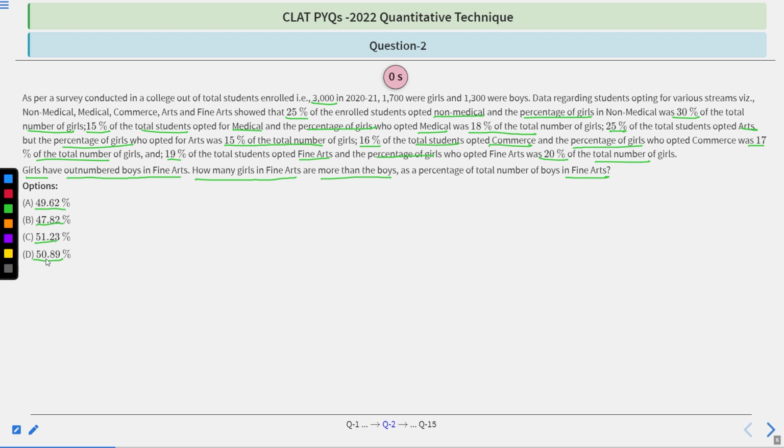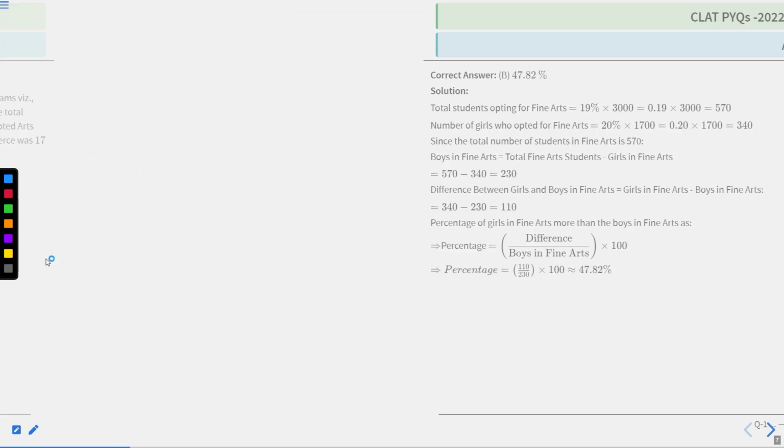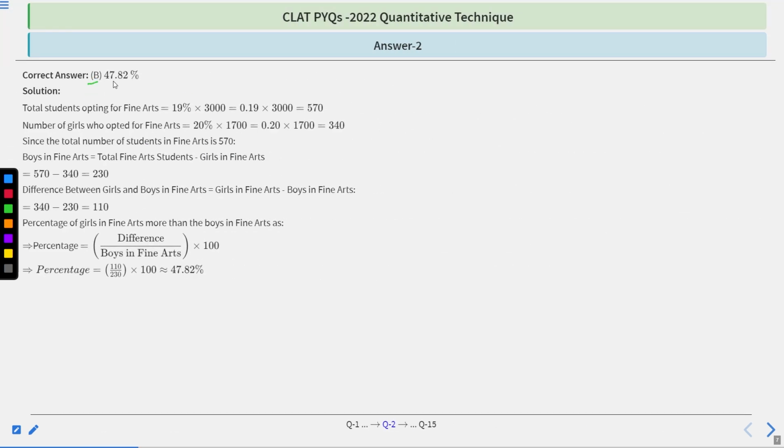I hope you tried it. You marked your option. Let's move to its correct option. Correct option is B, means the required percentage will be 47.82%. Let's see how. Total students opting for fine arts, 19% of total students, means 570.